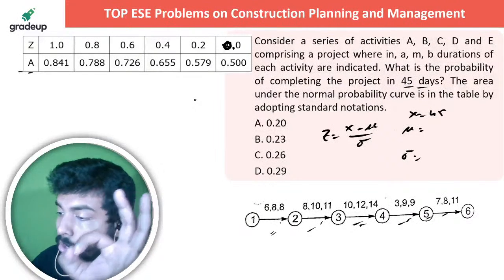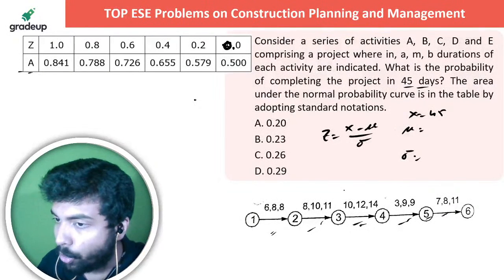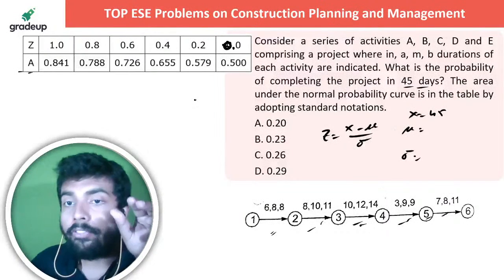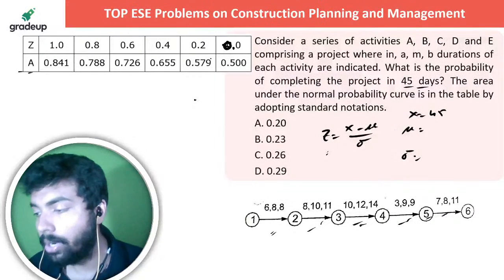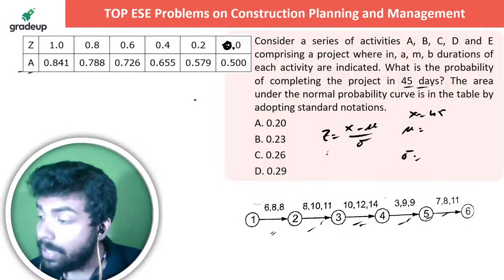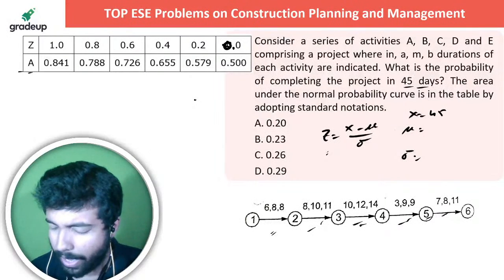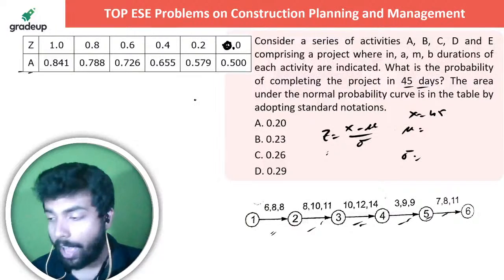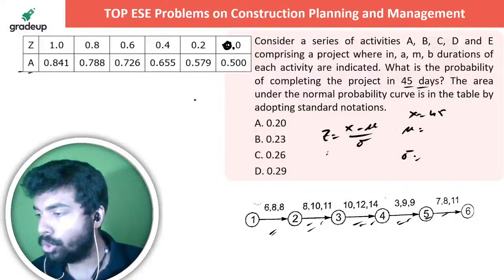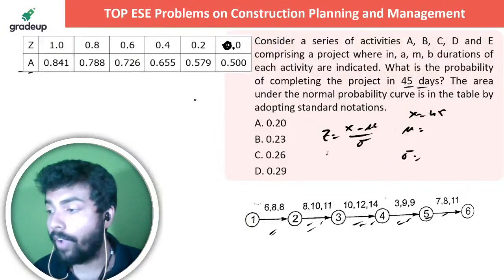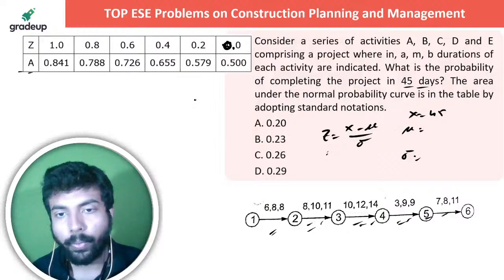So you have to basically calculate the mu and sigma for each one of the activities. Then from there you will be able to calculate the mu and sigma of the project. From there you can calculate Z, and with the help of Z you will calculate the area, which is nothing but the probability. Understood? So please calculate the expected value or the mean value for each of the activities, sum those up to get the full project duration, and also find out the sigma values for all the activities. Let me know in the live chat section one by one quickly.